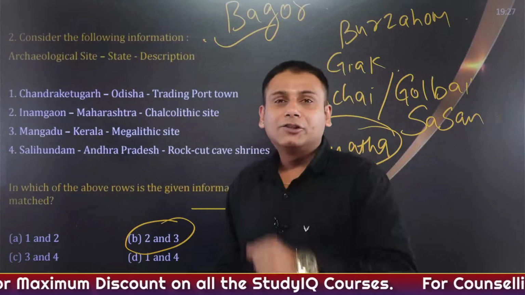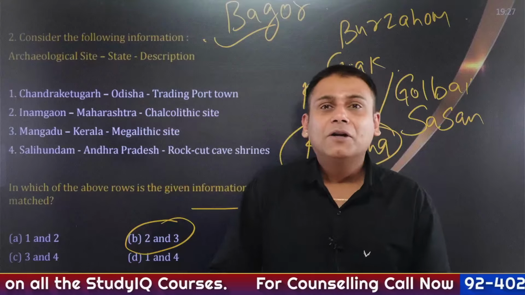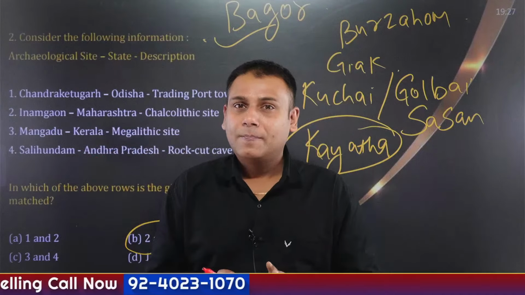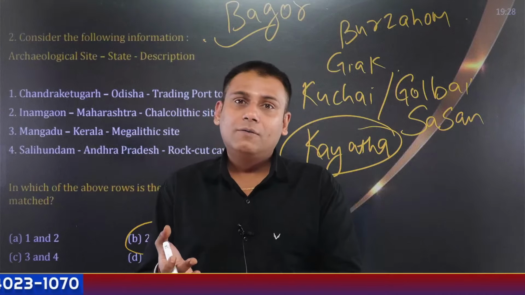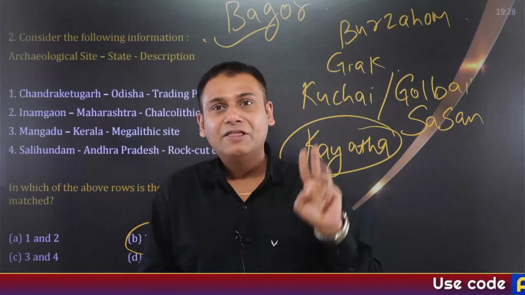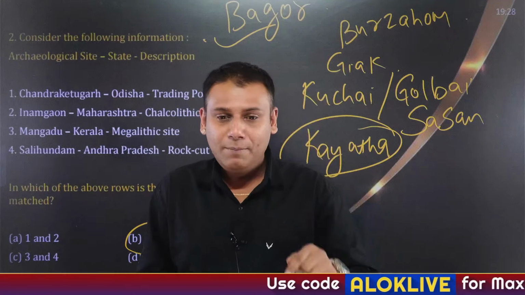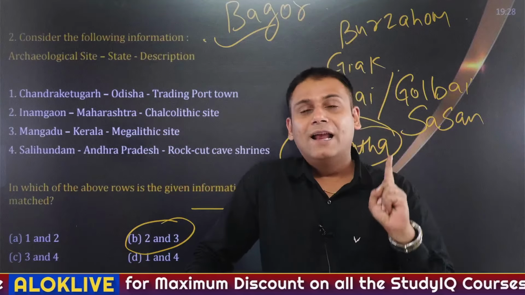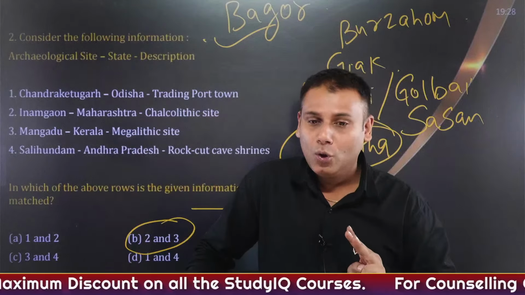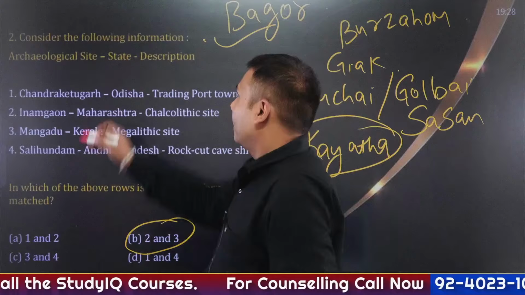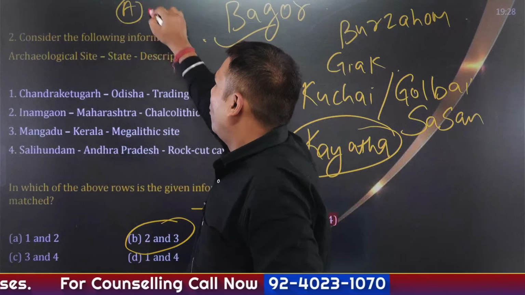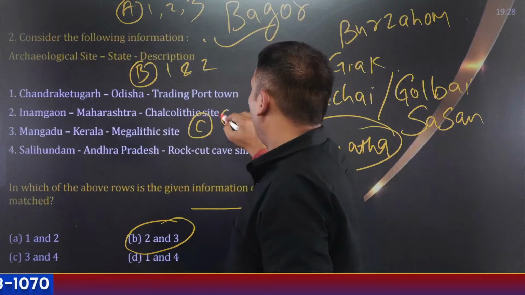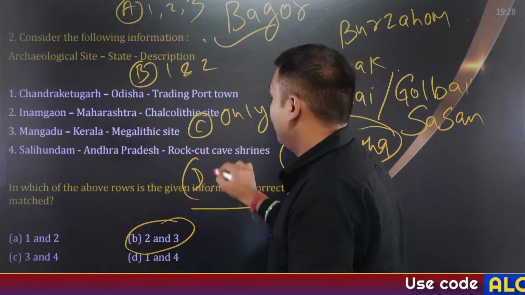Okay. Now let me ask you another important question. Which among the following sites exhibit Proto-Harappan as well as Harappan cultural phase? First option is Banavali, second is Kalibangan, and third option is Chanudaro. So I'll give you the options: A, 1, 2, 3; B, 1 and 2; C, only 2; D, none.